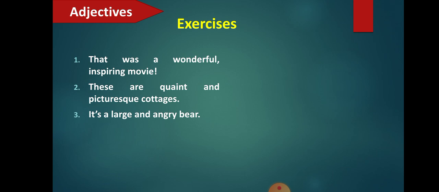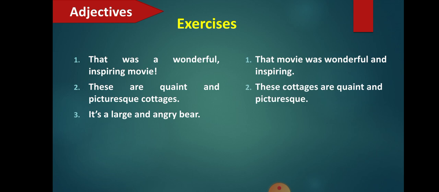Now let's change it to predicative type of adjectives. So the first one, that was a wonderful, inspiring movie, can change to, that movie was wonderful and inspiring. So here you see, was is a verb, followed by wonderful and inspiring, which are the adjectives. So these adjectives are also predicative adjectives. Next, these are quaint and picturesque cottages, which was an attributive type of adjective. Now we have changed it to predicative. The verb is followed by the adjectives, quaint and picturesque.